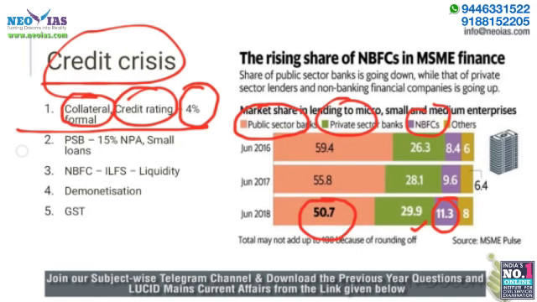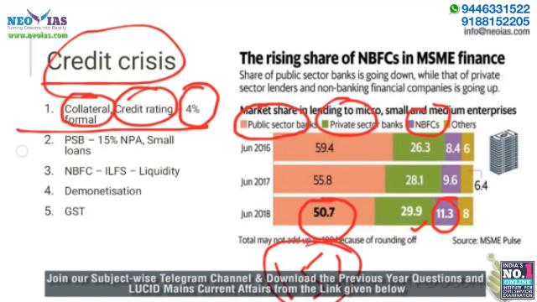Now, we already know there are a lot of challenges for MSMEs. They don't have enough collateral, they don't have enough credit rating. On top of it, the largest contributor of credit, that is public sector banks, are also facing a challenge. What is the challenge? Out of the loans given to MSMEs, 15% is suffering from NPA. Due to that, the public sector banks are reluctant to give loans to MSMEs because the bad loan issue is affecting the lending to MSMEs.